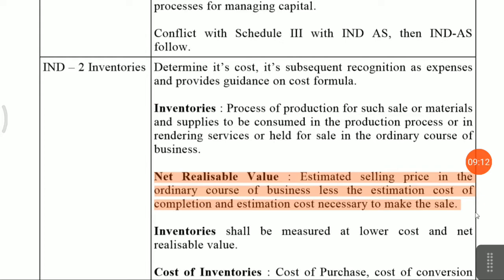NRV means realizable value, how much you can recover from the market, but they have given the specific definition of net realizable value: estimated selling price in the ordinary course of business less the estimated cost of completion and the estimated cost to make the sale, meaning connected costs, selling costs, that you have to consider while calculating NRV.